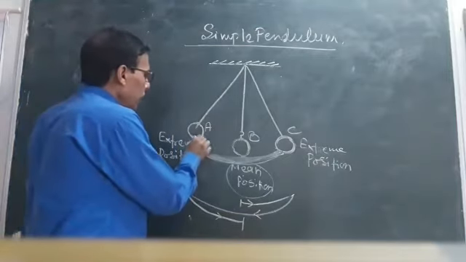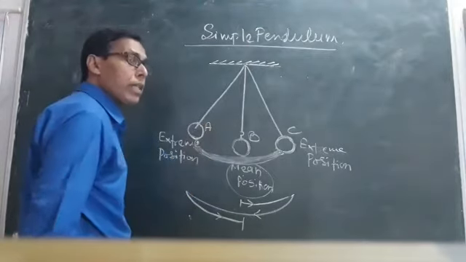Now, what is time period? How do we define the term time period?